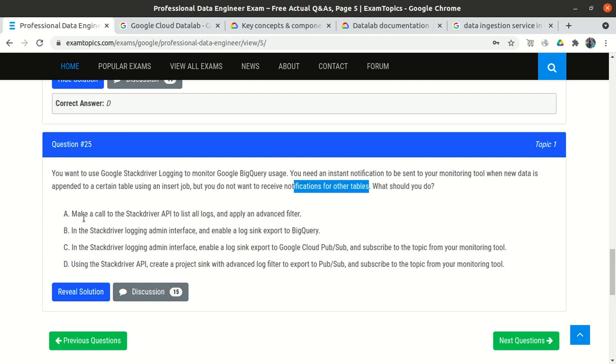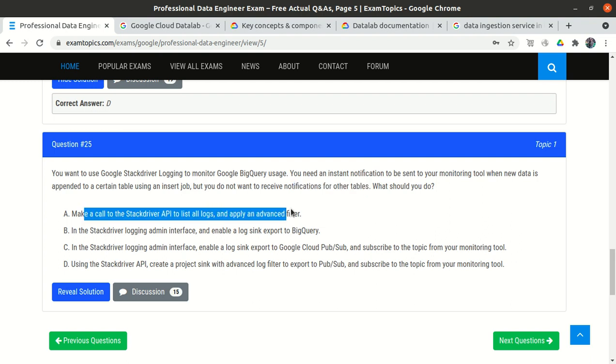Option A: make a call to the Stackdriver API to list all the logs and make an advanced filter. This is wrong, because whatever operation is happening in BigQuery is logged into the Stackdriver API, that is perfectly okay, and we apply an advanced filter for the particular table.